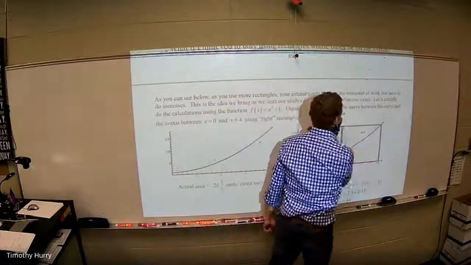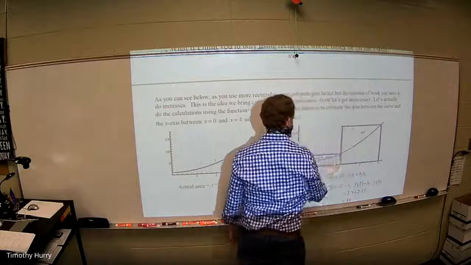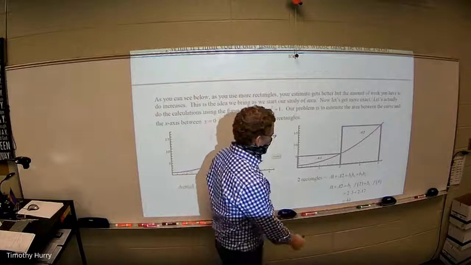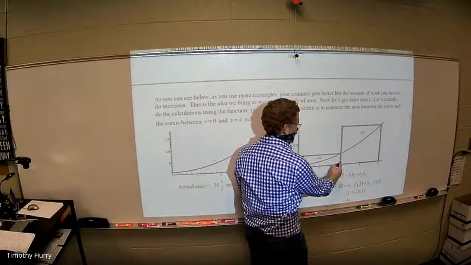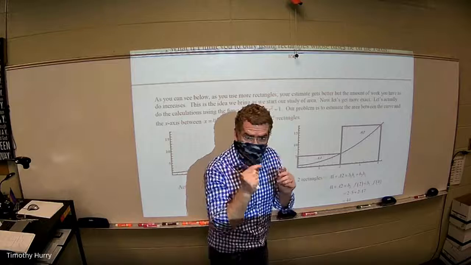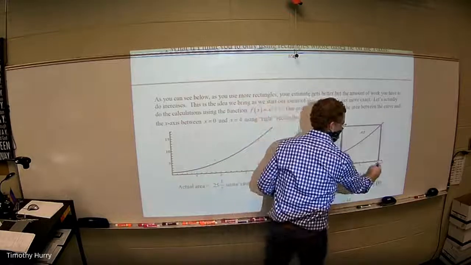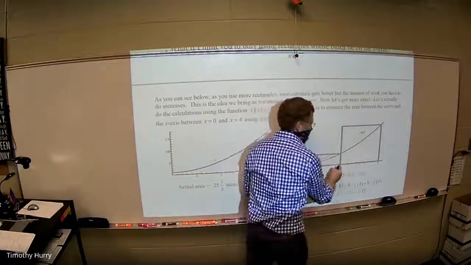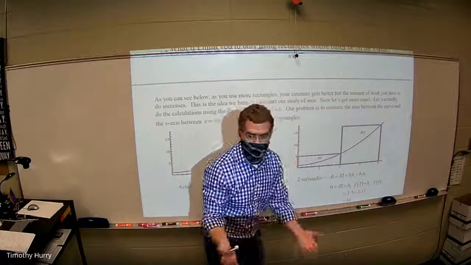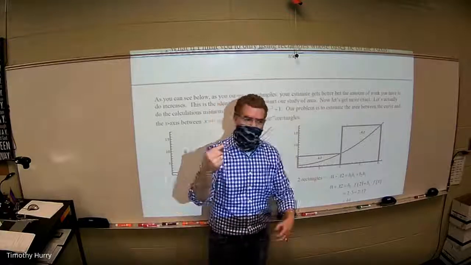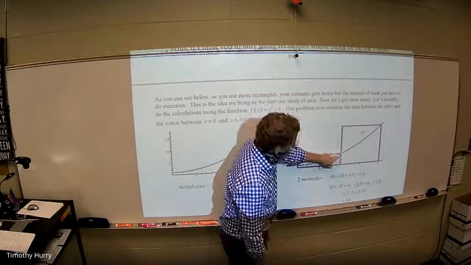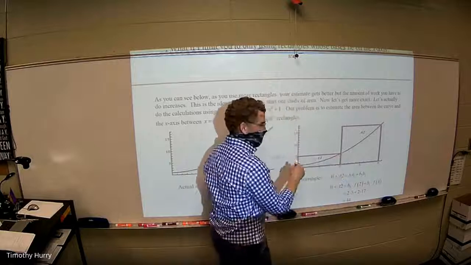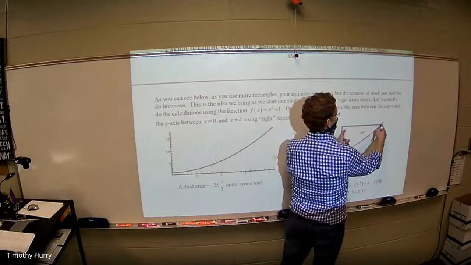He said you could use rectangles to approximate it too. Now again, loosely, I could use this rectangle from 0 to 2 and just come up. This is called a right-hand rectangle. If the total space is 4 and I'm only going to use 2 rectangles, I split it in half, so 2 and 2 would be my bases. And you bring up the height until the right side of the rectangle hits the function, and then you just bring it over. You bring this one up until the right side hits the function, and you bring it over.